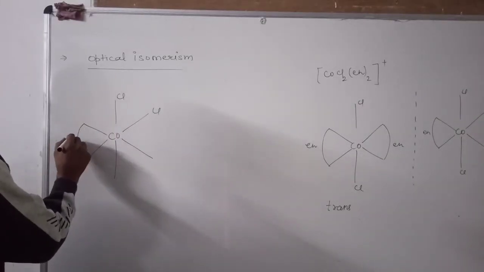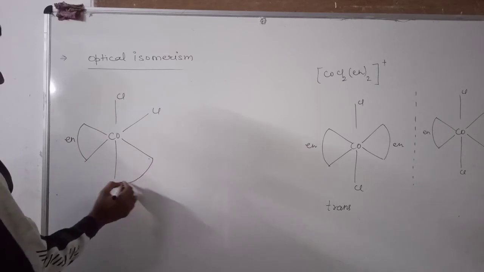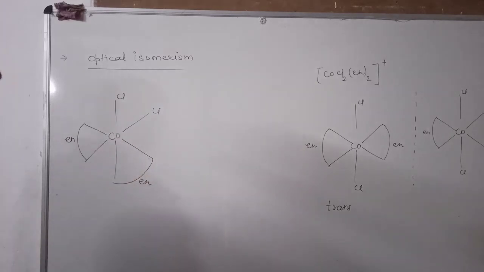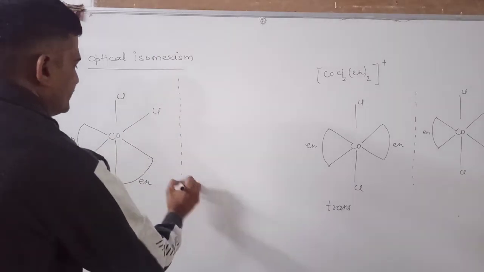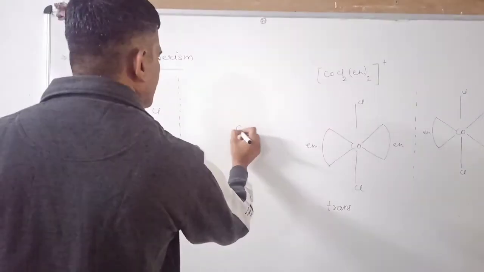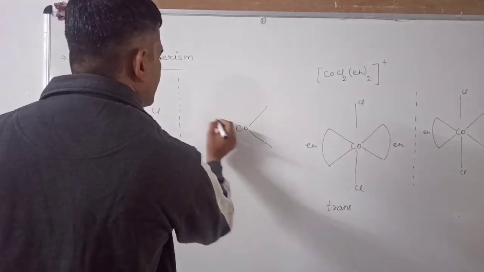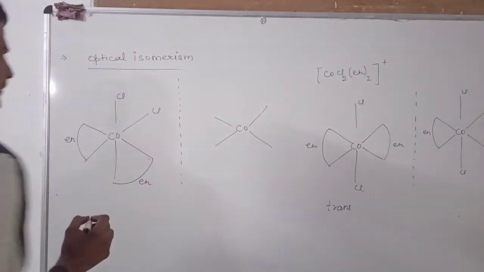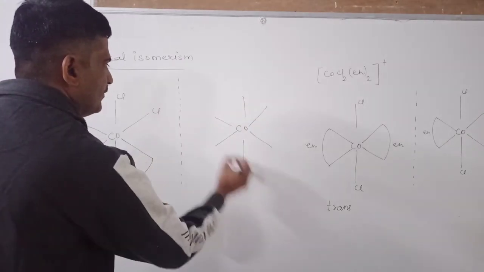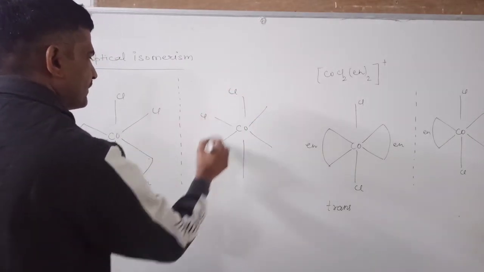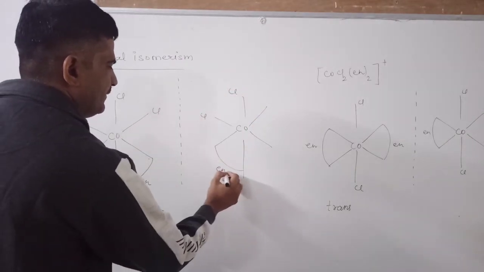We place ethylene diamine here and another molecule of ethylene diamine here. Let us form its mirror image. This is its mirror image. This chlorine atom will be formed at this side, and this is ethylene diamine and this ethylene diamine.